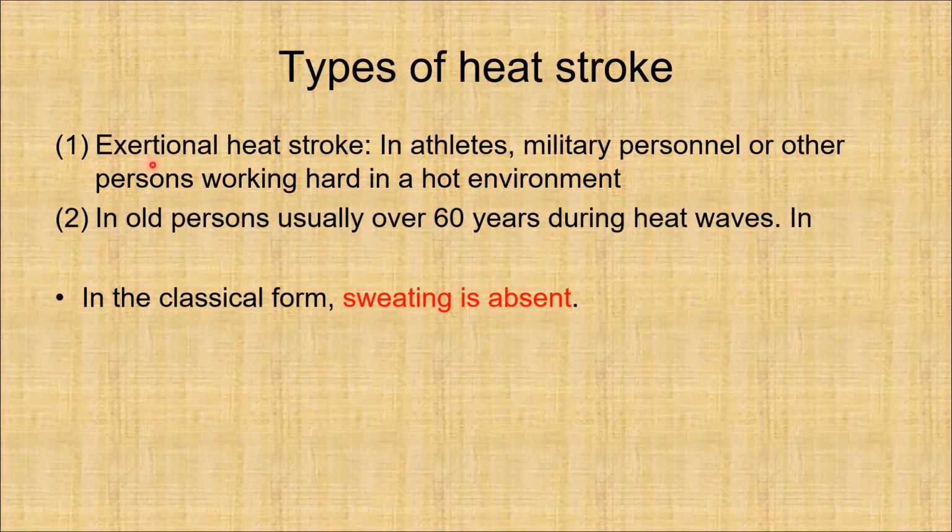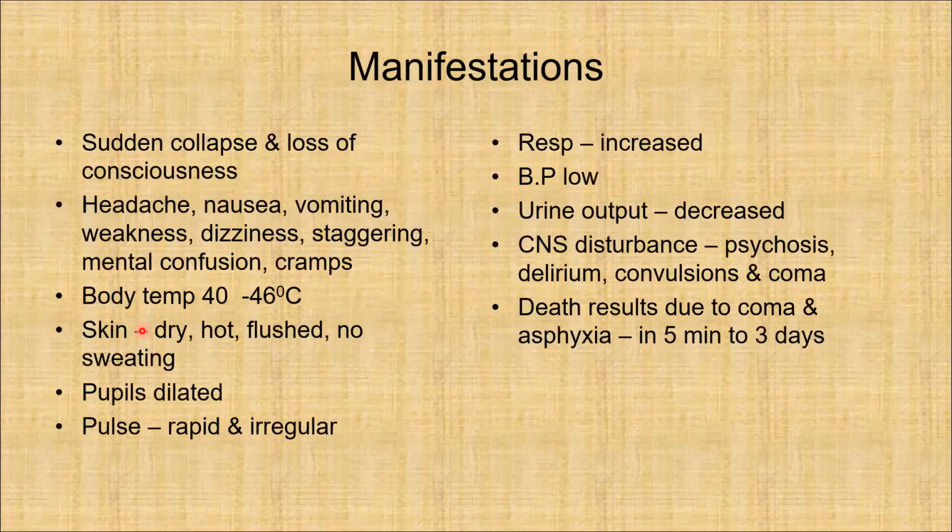There are two types of sunstroke. One is exertional heat stroke, occurring in athletes, military personnel, or other persons working hard in a hot environment. The second type is in old persons, usually over 60 years, during heat waves. In the classic form of heat stroke, sweating will be absent. There will be dry skin.